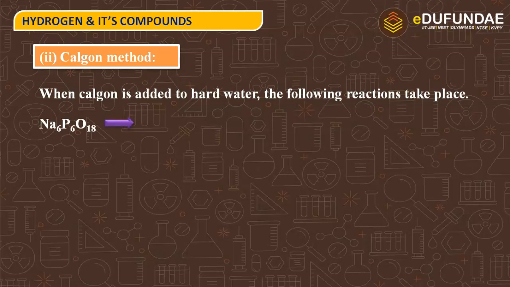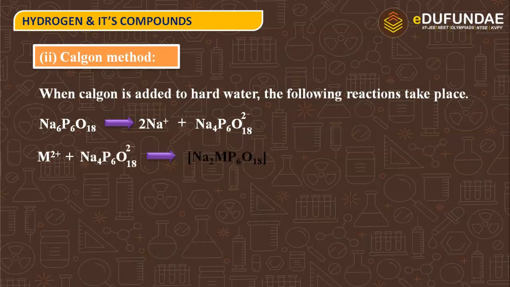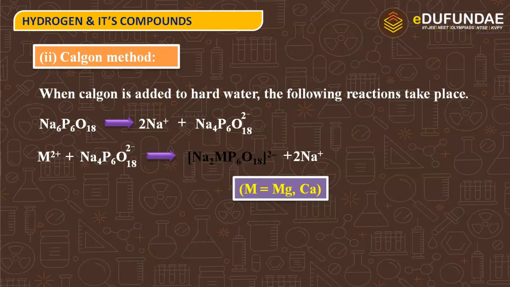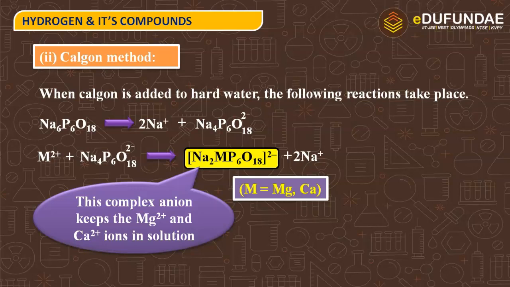Actually, this Calgon is used as an anion in the Calgon's method. So we are having this di-positive anion which reacts with the metal ion to give this complex anion and Na positive ion. And metal over here is magnesium and calcium which is present in hard water. This complex anion keeps the magnesium and calcium ions in the solution, so they do not precipitate.